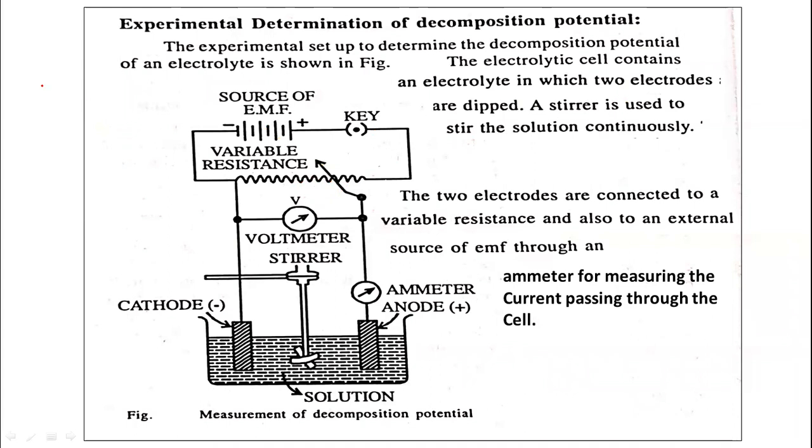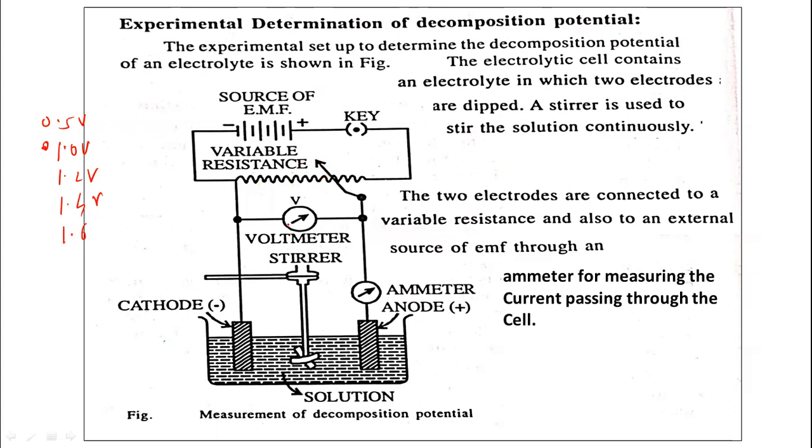Suppose that initially we have kept the potential at 0.5 volt. This voltmeter shows some deflection when we increase the potential, and this ammeter also shows some deflection as we increase the applied potential. So current is passing. At this potential 0.5, 1.0, then 1.2, 1.4, like that, we have to increase the potential very slowly, gradually, because we are going to find out the decomposition potential.